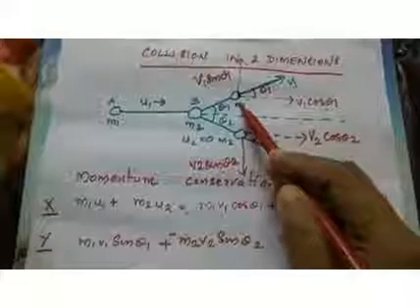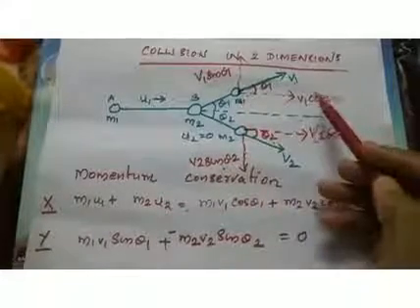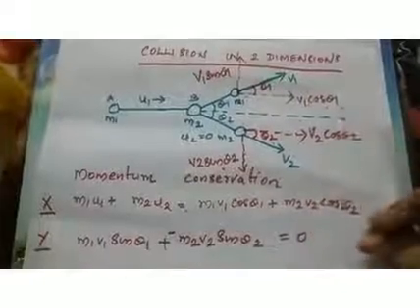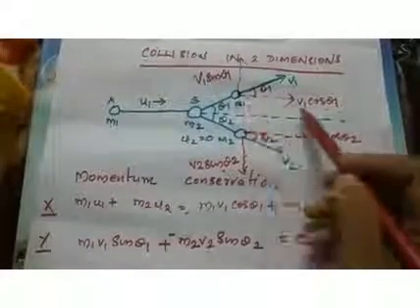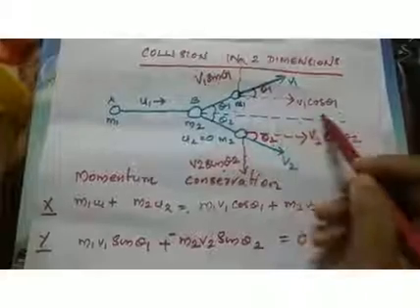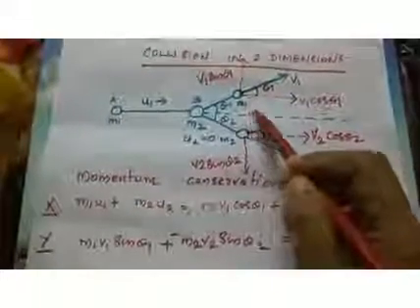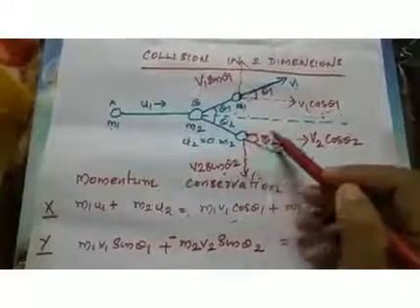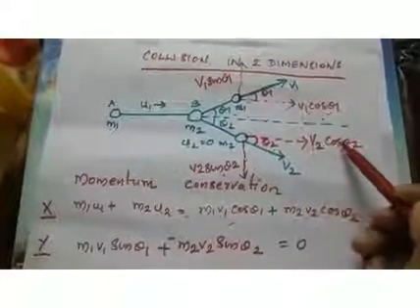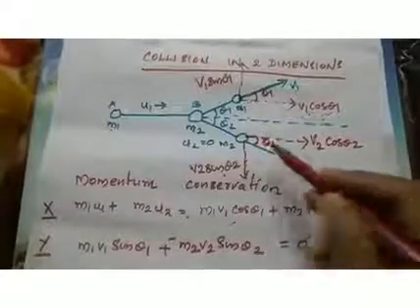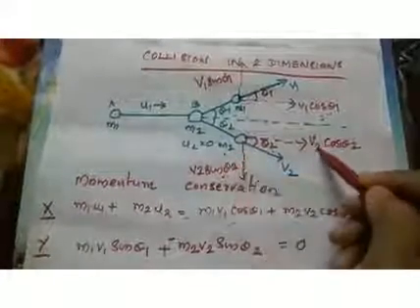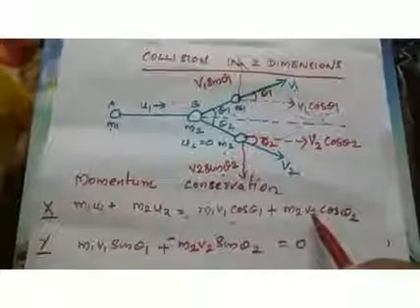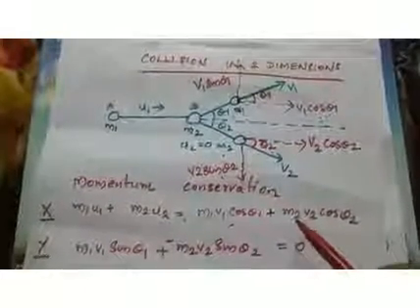See here, the mass of the object is m1 and the velocity of the object along x direction is v1 cos theta 1. So the momentum along x direction is m1 into v1 cos theta 1 plus, velocity of second object is v2 cos theta 2 along x direction, and momentum will be m2 into v2 cos theta 2. So this is the total momentum after collision along x direction.